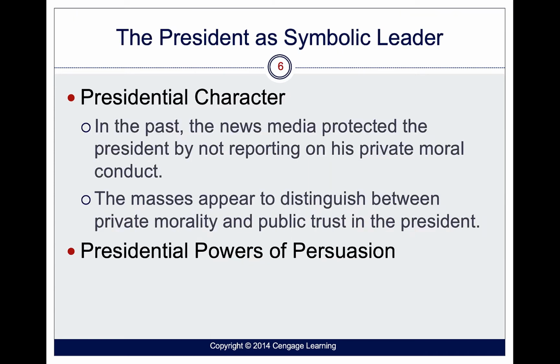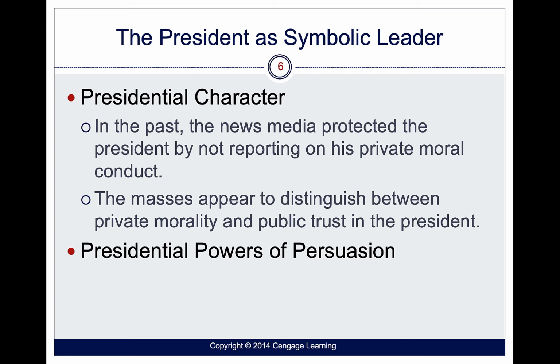Now, when we talk about moral character, I think ever since the Clinton administration, a president's private moral character hasn't been as under scrutiny as it used to be. We've heard things about the Clintons throughout the 90s, and then the Bushes and Obamas and Trumps. Prior to that, in the 60s, we had the Kennedy administration, and I think the news media really laid off on reporting on the private moral conduct of the president until we got to the 90s to the 2000s, and then I think it became a big deal.